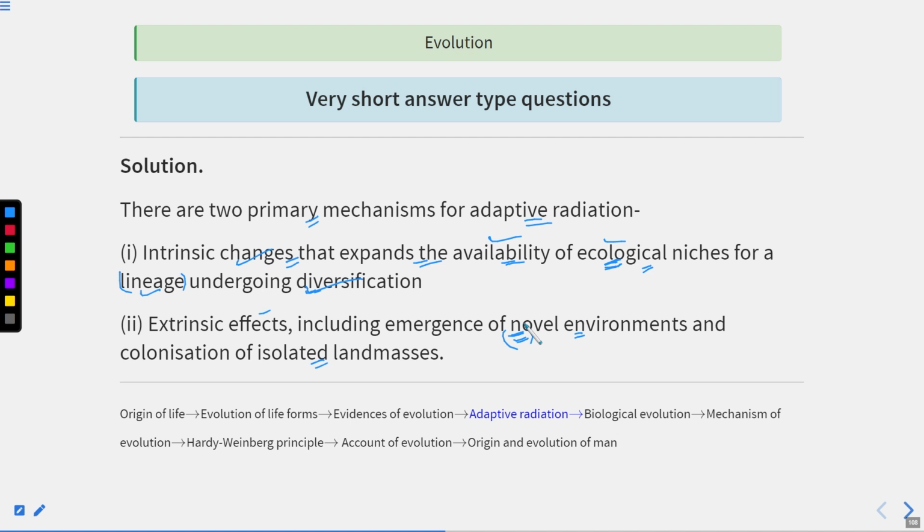The species that can adapt to this novel environment will form a separate lineage, undergo speciation and form a new species. So these points are very important for adaptive radiation to occur: first is availability of ecological niches, and second is emergence of a novel environment.